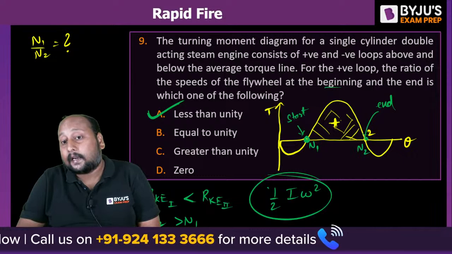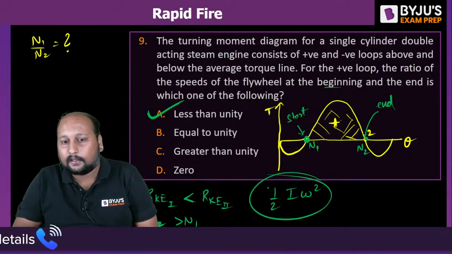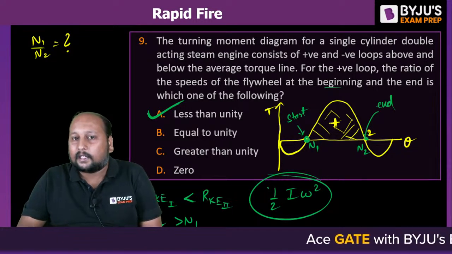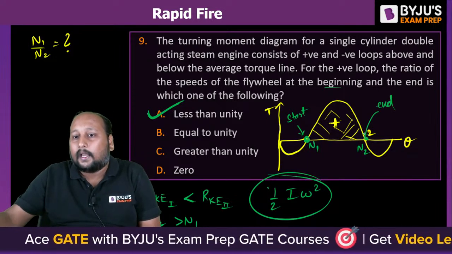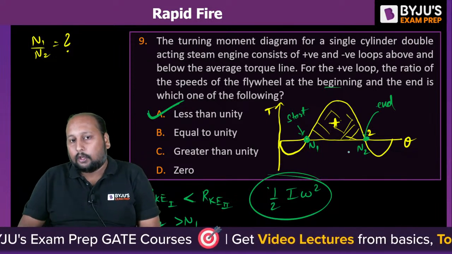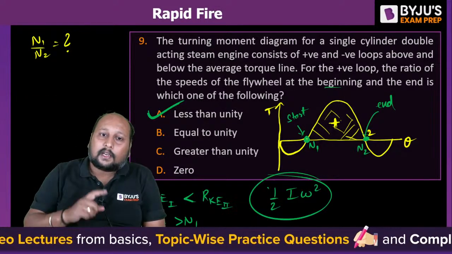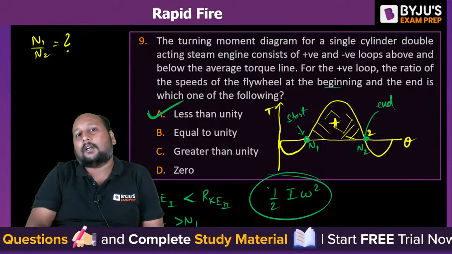Option A is the correct answer. Many people are thinking in the wrong direction. Flywheel topic not studied. Energy storage is not stopping at this point; it is continuing till point 2. So if energy storage is increasing, definitely your kinetic energy is going to increase. So N1 will definitely be less than N2.